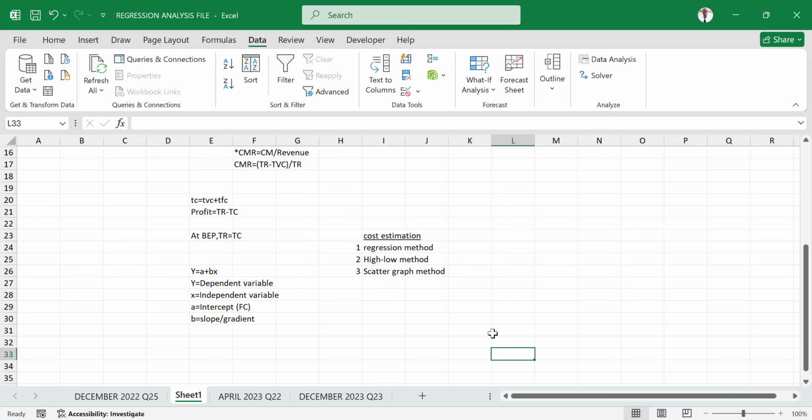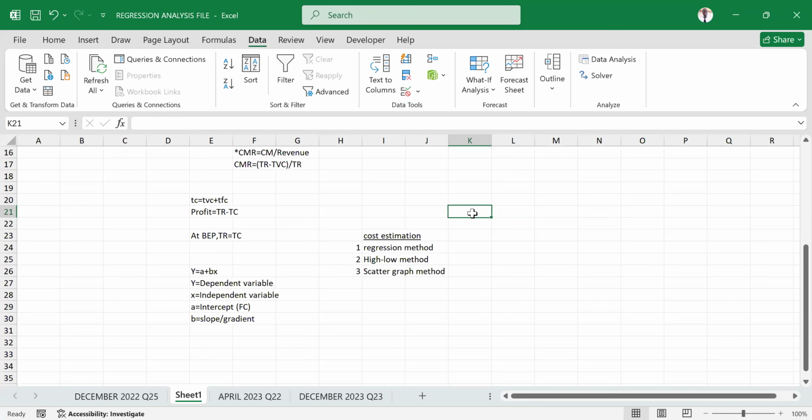Here we are simply restricting ourselves to the methods that use the linear equation to do cost estimation: regression method, high-low method, scatter graph method. This is the scope of BDA coverage. You need to have these cost estimation methods at your fingertips, though there are others, such as the accounts analysis method, which is also not within this scope, so don't worry about that.